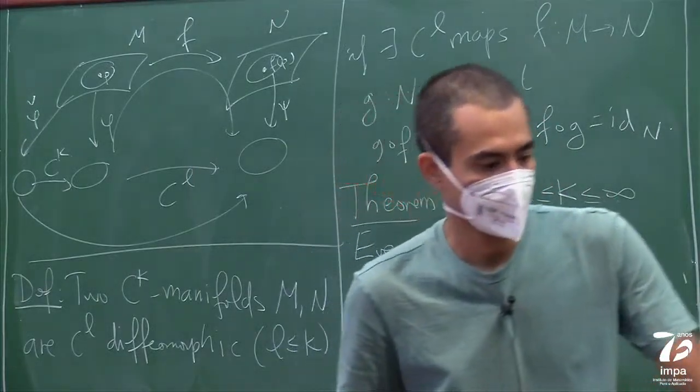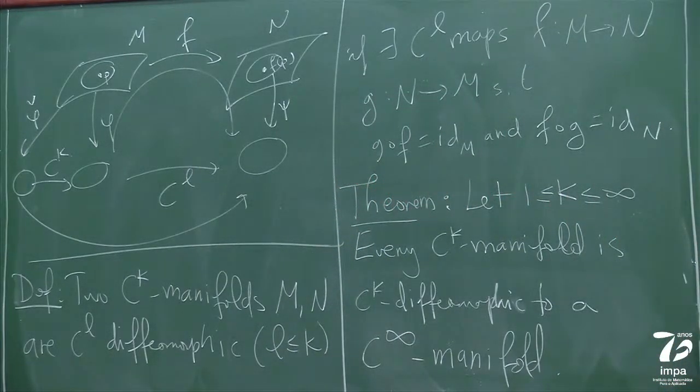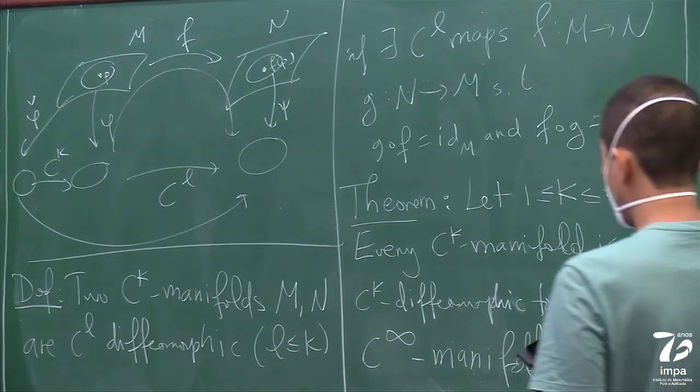And actually, the second part is also true about maps.